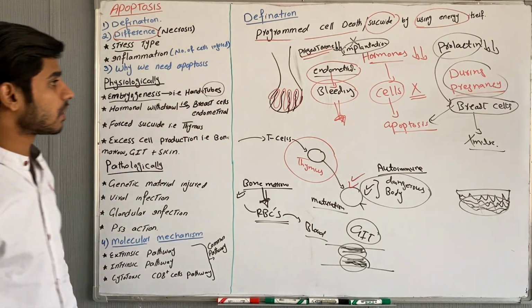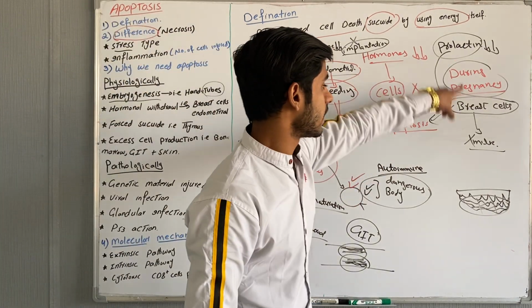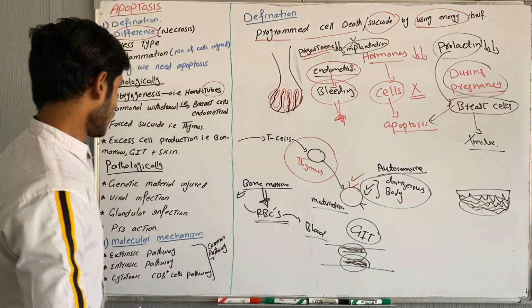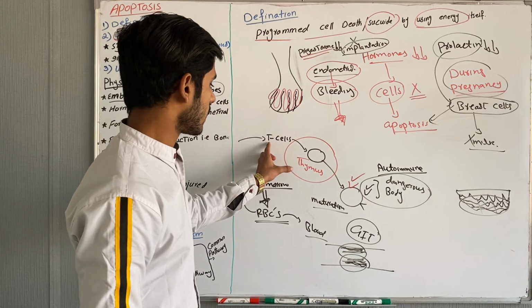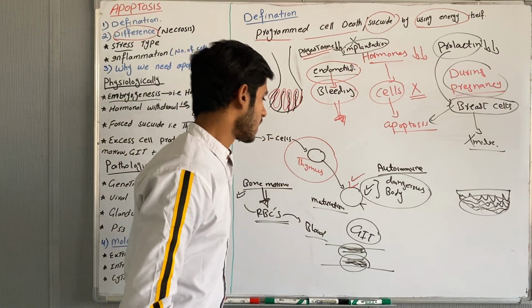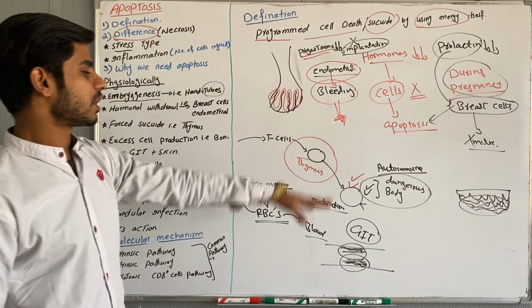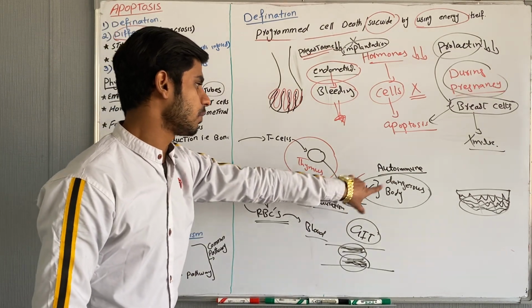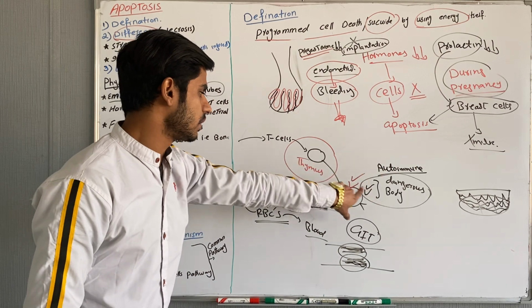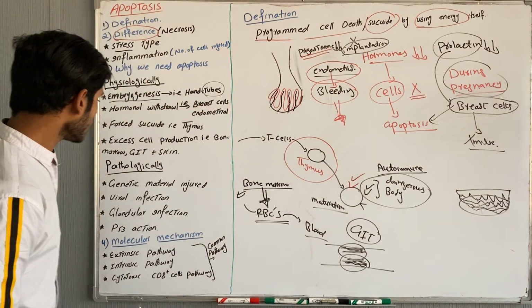Second is hormonal withdrawal, in case of the menstrual cycle, and in case of milk production, breast cells also undergo apoptosis. Third is forced suicide. The example is the thymus. Sometimes T cells produce antibodies against the body's own cells, giving an autoimmune response. We need these cells to undergo apoptosis.